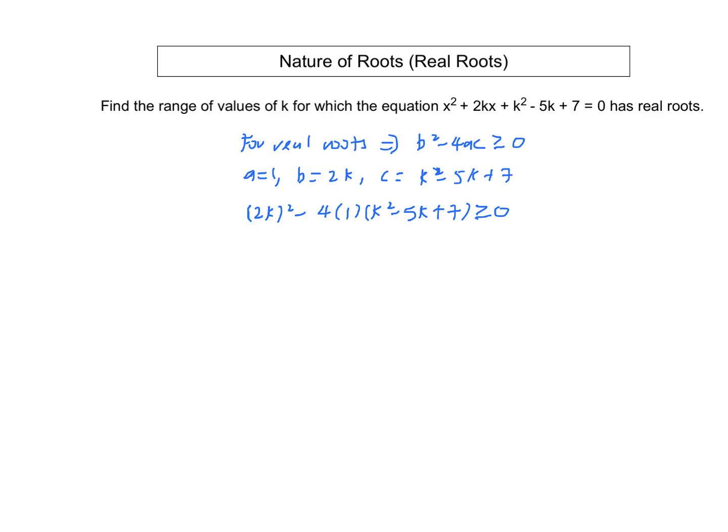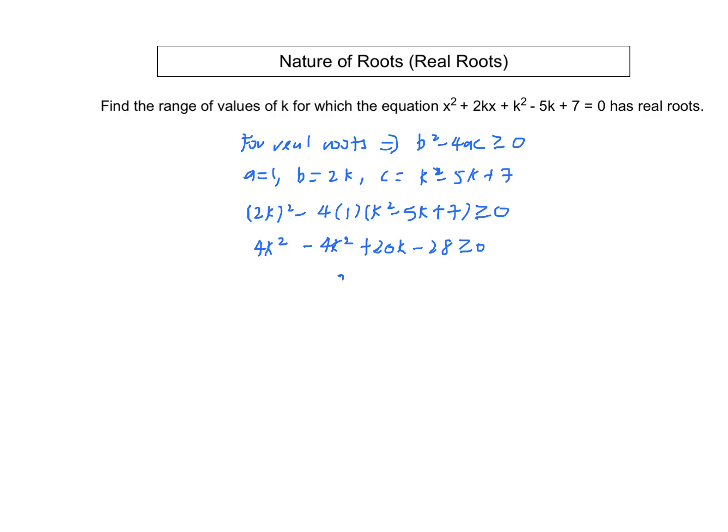And from here we have 4k squared minus 4k squared plus 20k minus 28 to be bigger or equal to 0.